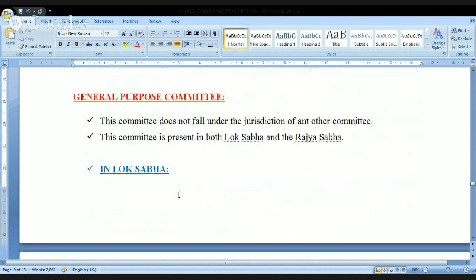Next, we have another committee called the General Purpose Committee. This committee does not fall under the jurisdiction of any other committee. It will not be falling under the jurisdiction of any other committee. This committee is present in both Lok Sabha and also in the Rajya Sabha.